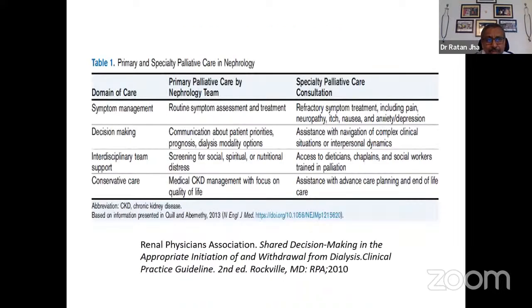So the specialty of nephrology has evolved over time, and people who are on long-term dialysis may also have to undergo a kind of care which could be considered a palliative care, where we give a symptomatic management. We involve the patient's attendants in decision making. We involve the other interdisciplinary team for social, spiritual, and nutritional distress. And we try to even remove the kind of guilt in many patients who are not able to get the full treatment by providing an appropriate conservative care and suggesting how to opt for the end of life care, advanced care planning as appropriate.